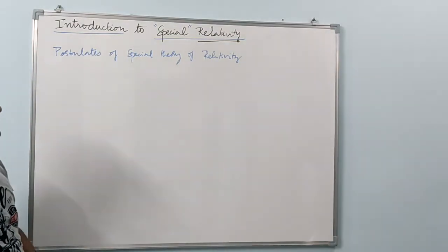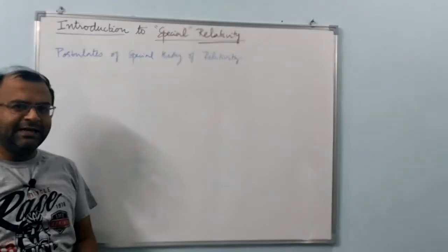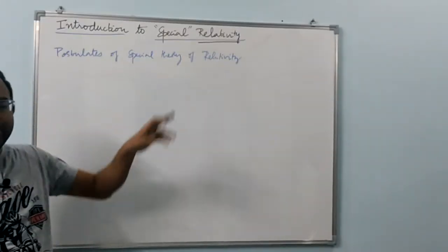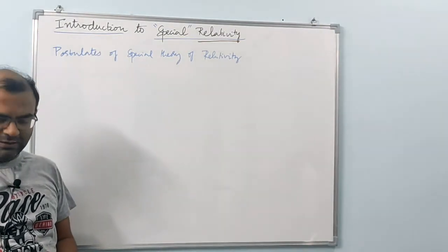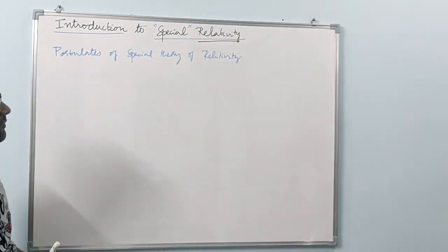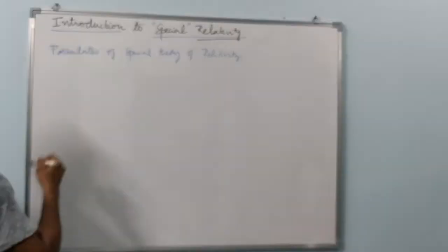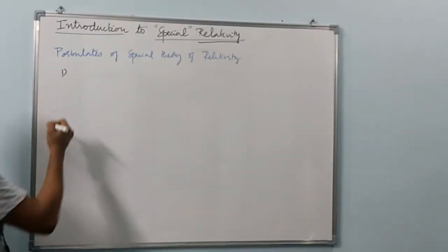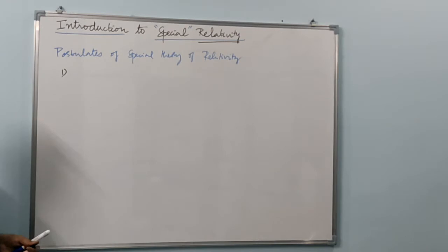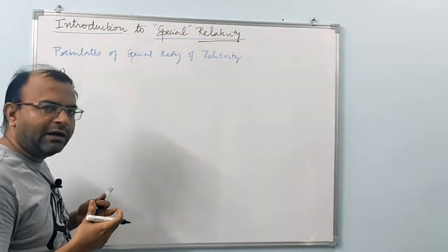So how did Einstein propose his special theory of relativity? In the form of two very important postulates of the special theory of relativity. What are those two postulates? The first one talks about what we discussed previously: motion being relative.